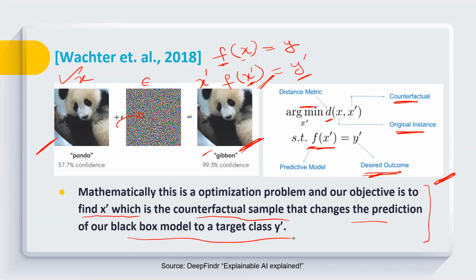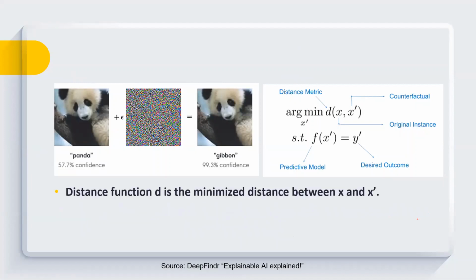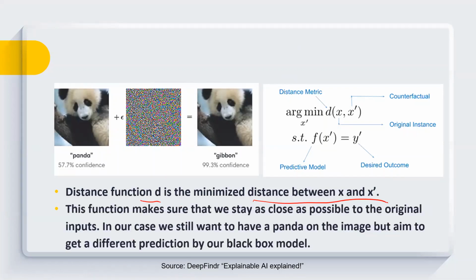class. So here the objective is to find this X prime, and this X prime is my counterfactual sample, and it should be as close to my original instance. So this is the purpose, to find X prime that can change the prediction to the desirable class. Distance function d is minimized so that the distance between X and X prime should be minimum.